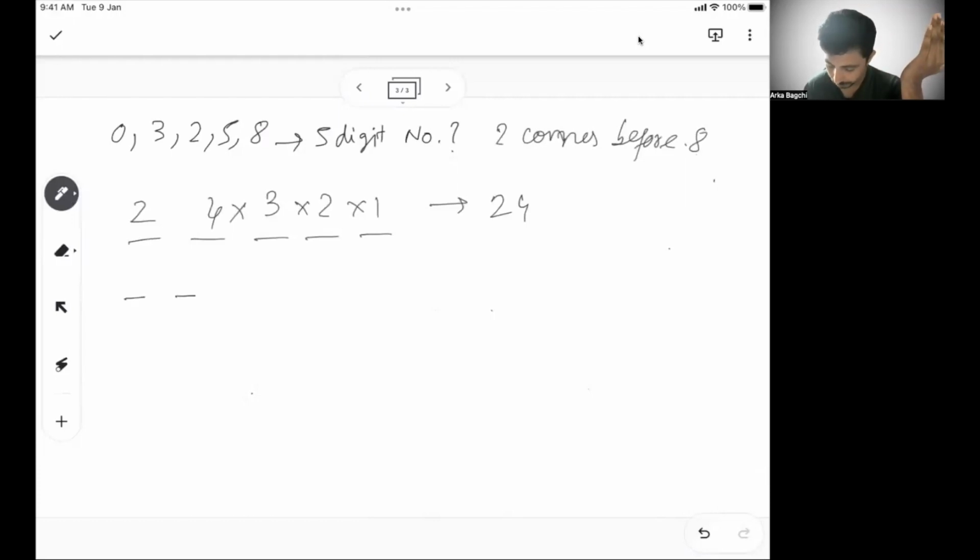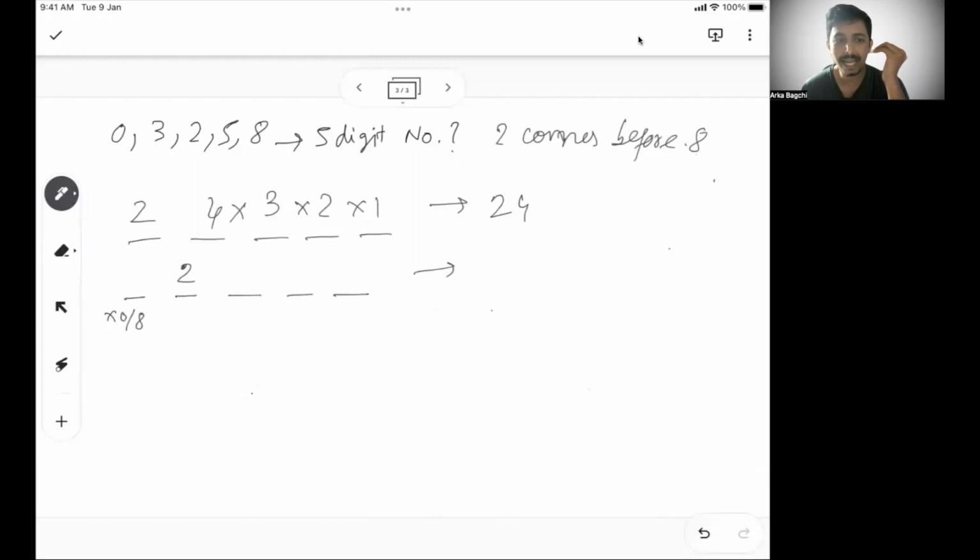So then if we have 2 here, in the second place, then the first place cannot have 0 or 8.